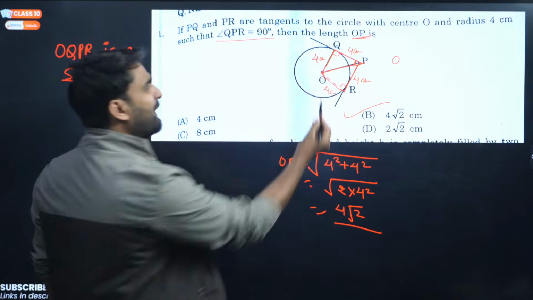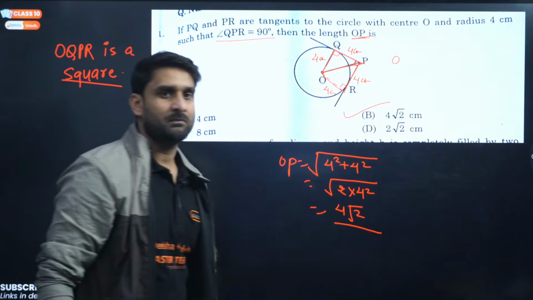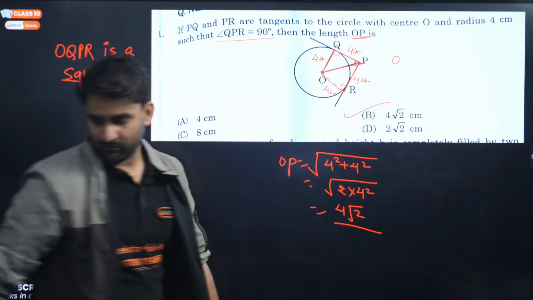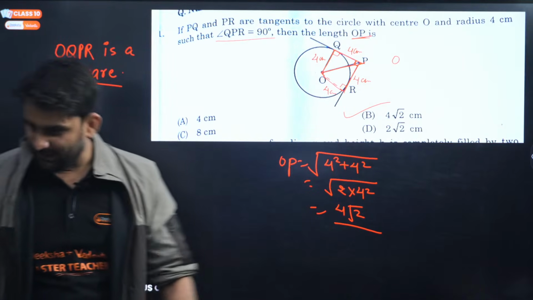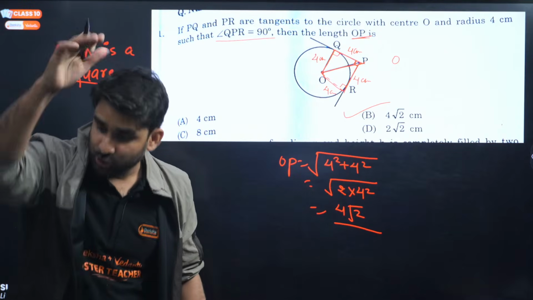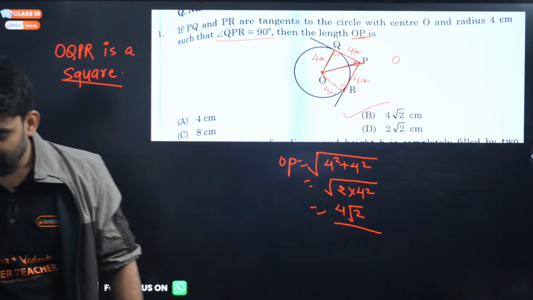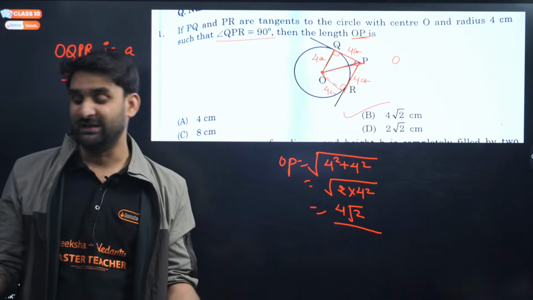The student who marked the option number B for this question, 4 root 2 centimeter is correct. Why, my dear? Because OPQR has become a square and we need to find out the diagonal. So we can apply Pythagoras theorem, because the square is there, no? Tell me honestly. Who marked? Me, sir. Chirag Ahlawat, congratulations. Your answer is correct. 4 root 2 centimeter will be correct answer.